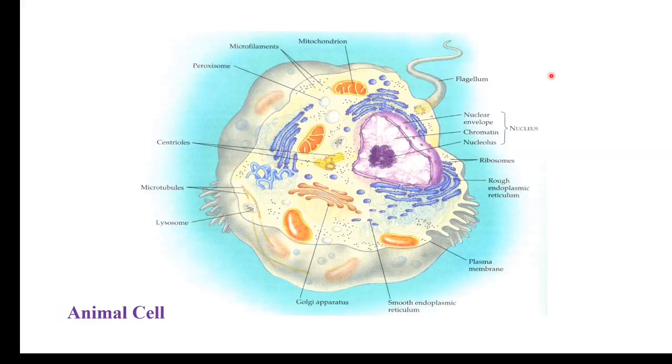This is the animal cell. Here you don't see a large vacuole. Instead, small vacuoles might be present here, and the centrioles are present. Centrioles are not present in the plant cell, but here centrioles are present. Many lysosomes are present in animal cells, and here the outermost membrane is the plasma membrane. Cell wall is absent in the animal cell.